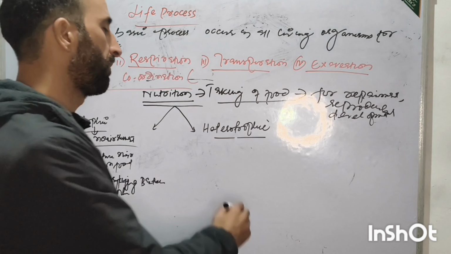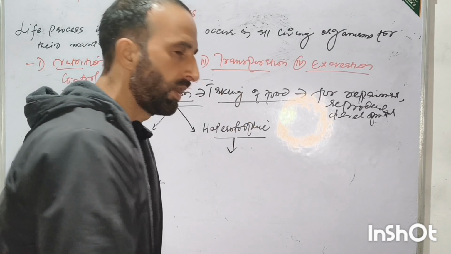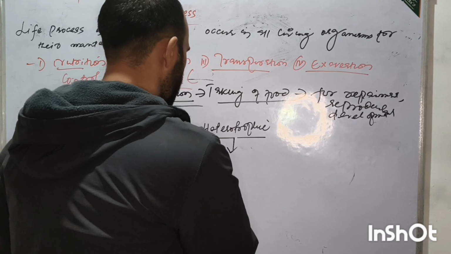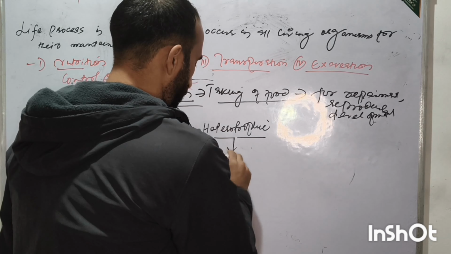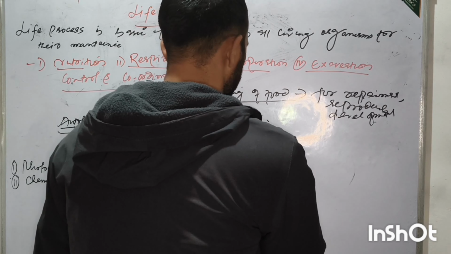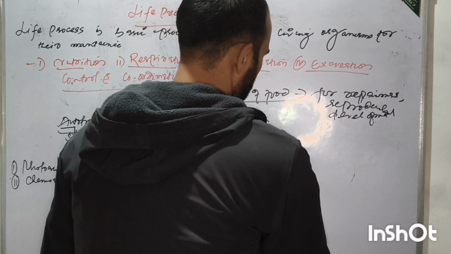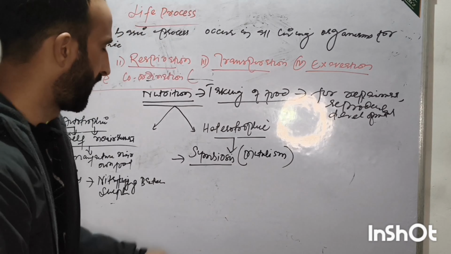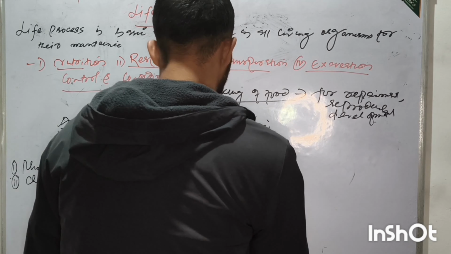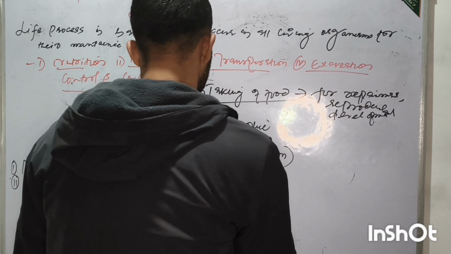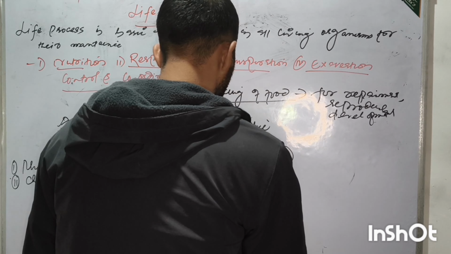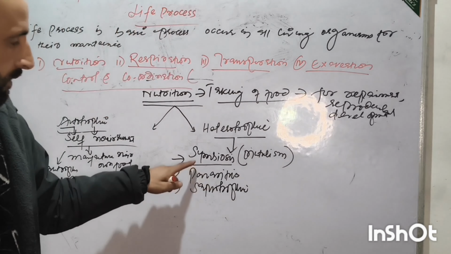The heterotrophic mode of nutrition is of the following types: the first one is symbiosis, or we can say mutualism, second is parasitic, and third is saprotrophic. We will discuss these.